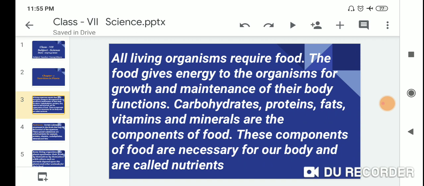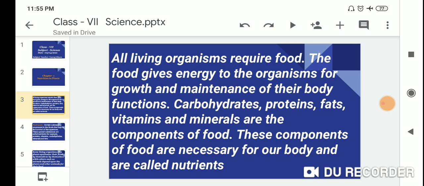Dear students, all living organisms require food. The food gives energy to the organism for growth and maintenance of their body functions.